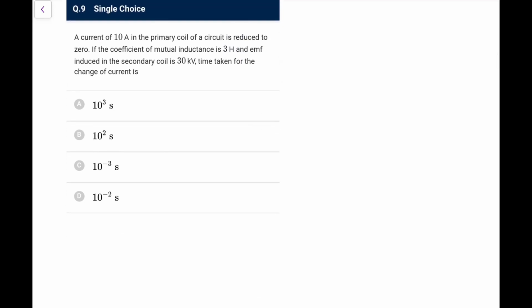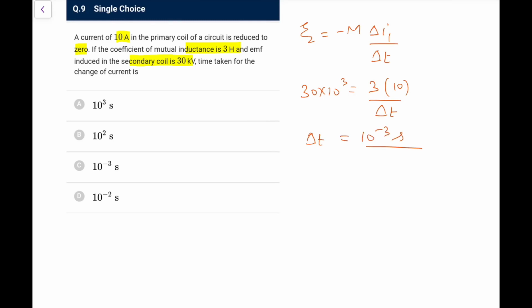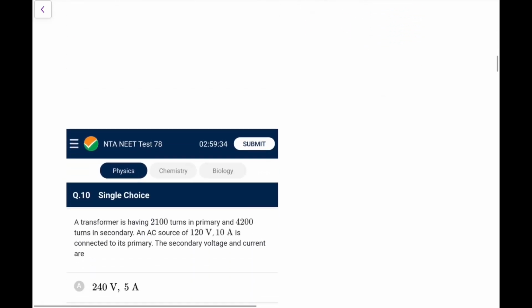Next, a current of 10 ampere in the primary coil of a circuit is reduced to 0. If the coefficient of mutual inductance is 3 and EMF in the secondary is 30 kilovolt, the time taken for the change of the current is, so E2 is minus M delta I1 by delta T. That is what you can write. So 30 into 10 to the power 3, if I check the magnitude only, is 3 delta I, which is 10, and I have to find delta T. So delta T comes out as 10 to the power minus 3 seconds. So go for option C, standard problem of this induction topic.